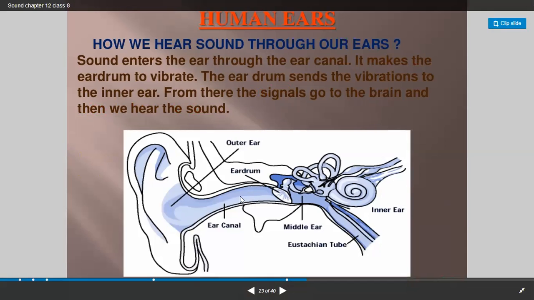Then this is the middle ear part. You can see this part. This is the ear canal. Then this is the eardrum. It will vibrate when the sound waves come and hit the eardrum. It will vibrate. Then the middle ear.